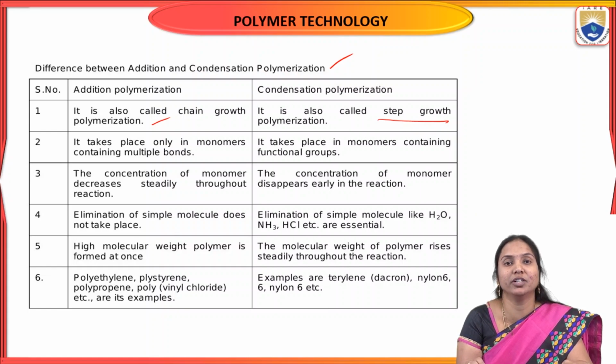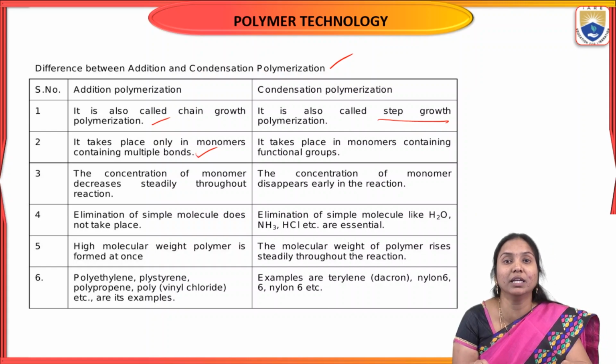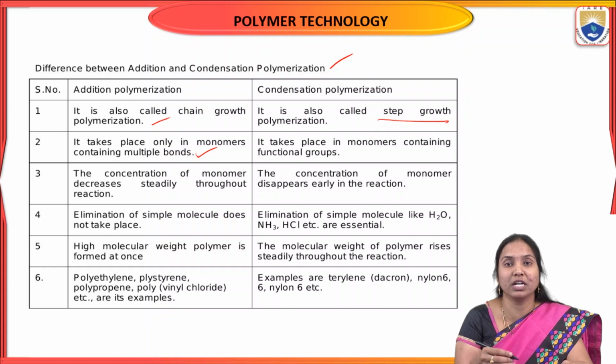In addition polymerization, monomers add without eliminating any byproduct, but in condensation polymerization there is elimination of a byproduct. Second, addition polymerization takes place only in monomers containing multiple bonds, that means unsaturated compounds with a double bond or triple bond. But in condensation polymerization, the monomers contain functional groups.